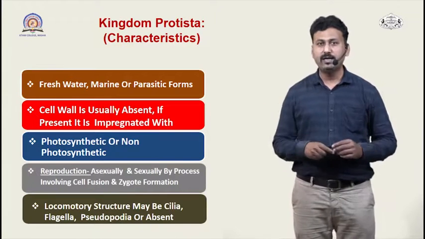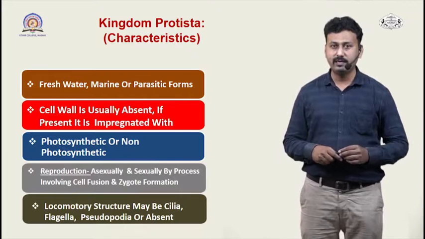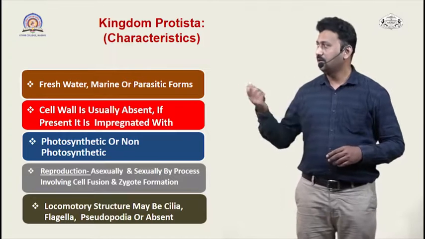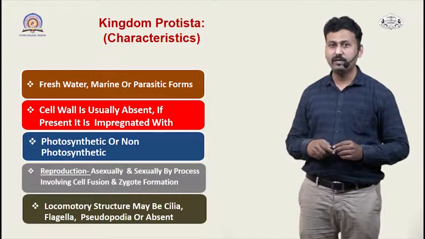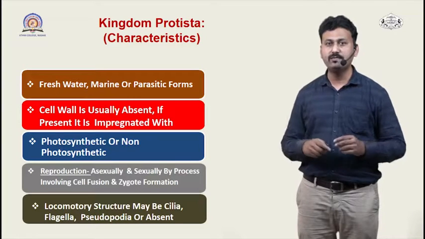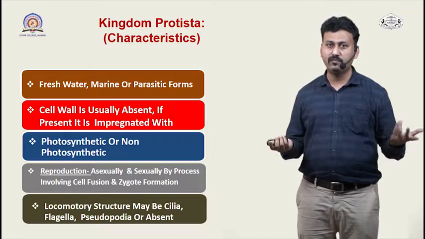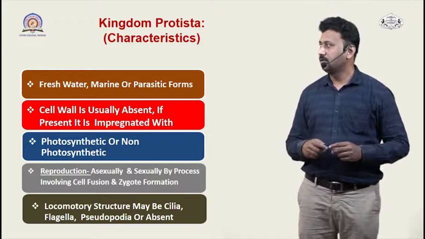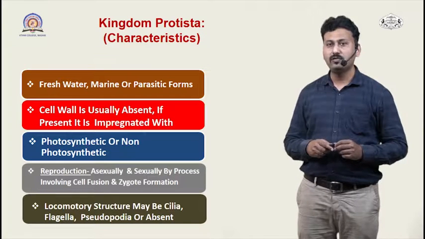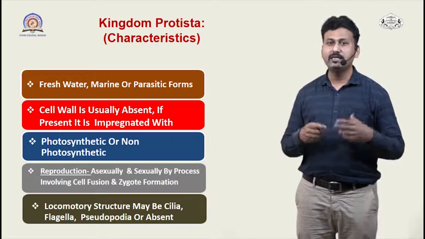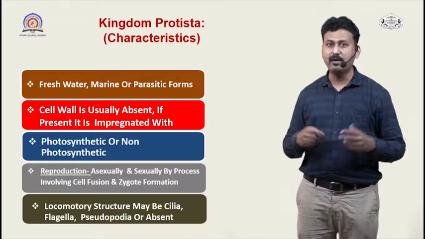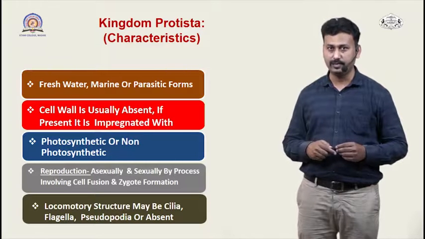Now let's take an overview of the different characteristics of the Kingdom Protista. If you see the habitat of these organisms, they are mostly found in aquatic areas, both freshwater and marine. The cell wall is usually absent, and it is present in some protists, for example diatoms, which have a cell wall made up of silica.